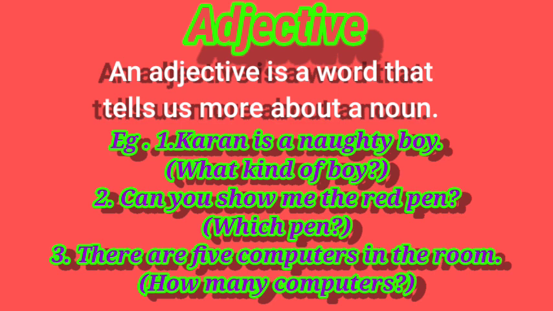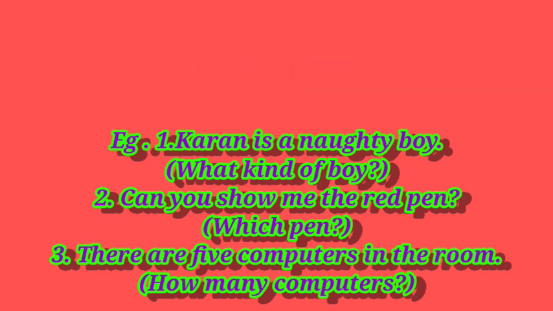Here see the second one: Can you show me the red pen? Here which pen? Red pen. Pen is the noun form. Red is used to describe the noun. So here red is the adjective word. Third one: There are 5 computers in the room. How many computers? 5 computers. Computer is the noun form. How many here? 5. 5 is the adjective word. So an adjective is a word that tells us more about a noun. Do you understand?